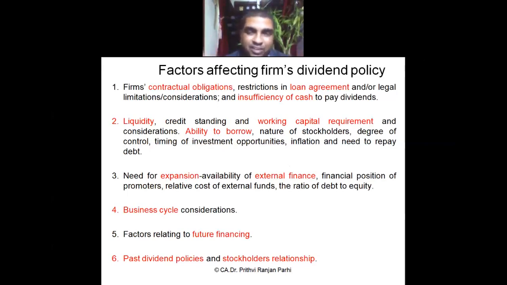But let us say it is at the maturity stage, business will be stagnant, so one kind of fixed dividend can be paid. Or let us say the firm is at the declining stage, year after year profit will be reduced. The firm may decide not to pay dividend, or it may decide to reduce the payment of dividend.